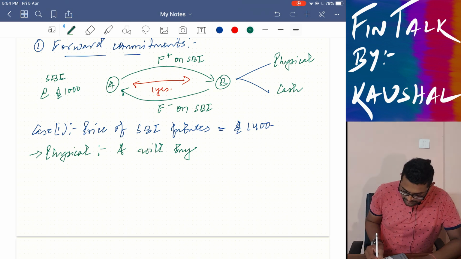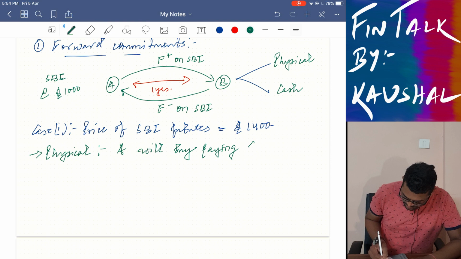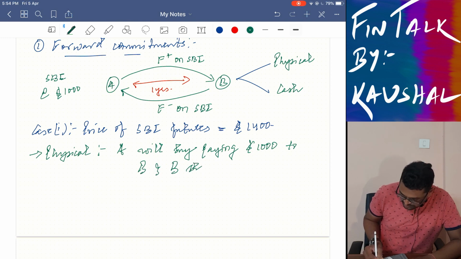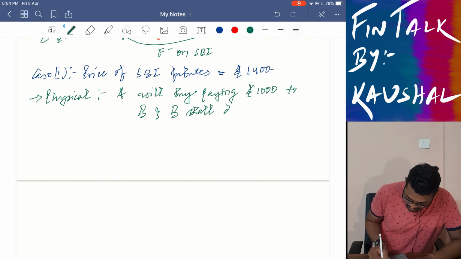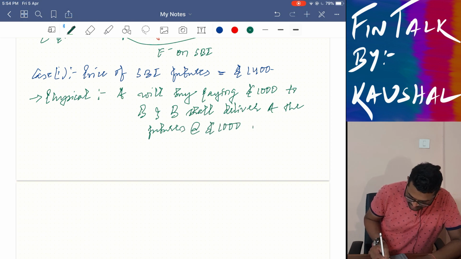A will buy, paying $1,000 to B, and B shall deliver A the futures at $1,000, purchasing it from the market